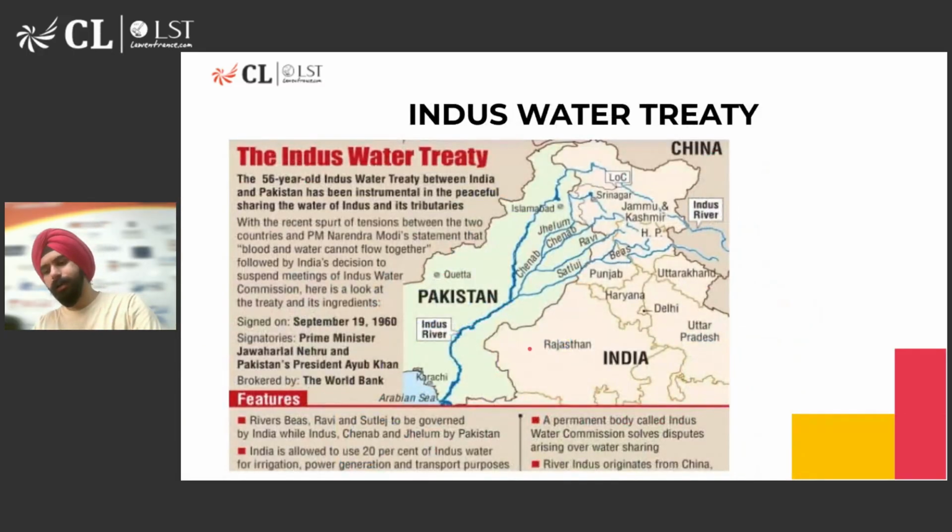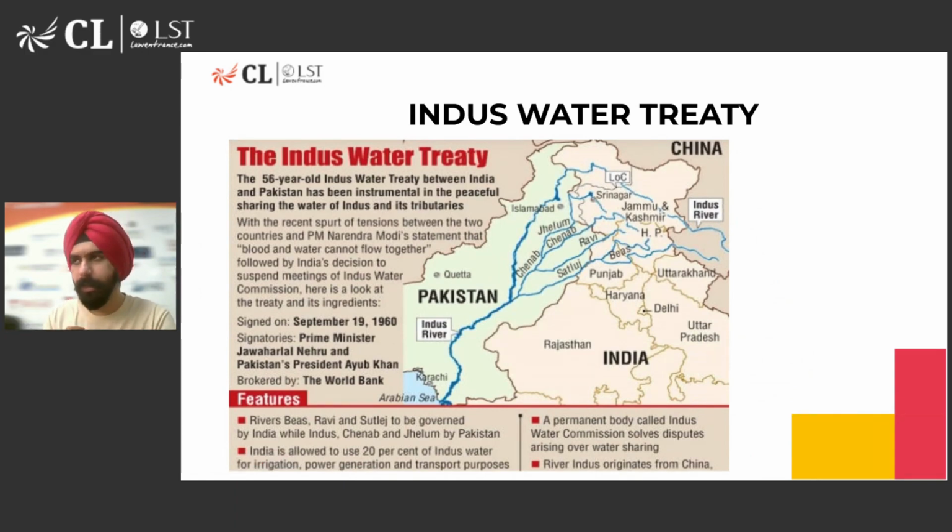So that is essentially what the Indus Water Treaty did, and it said that the governance of these set of rivers would be by two individual countries, and India is just allowed to use 20% of the water from the Indus River for irrigation purposes, for power generation, for transport purposes.